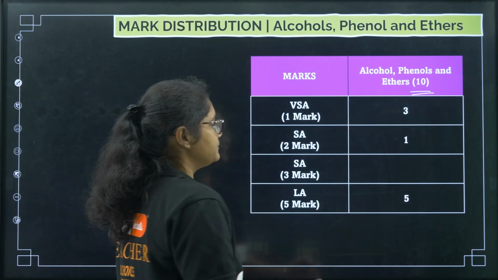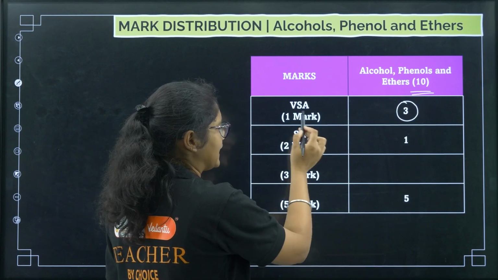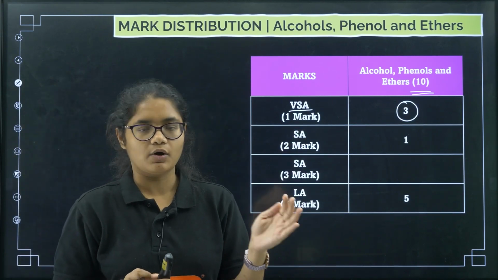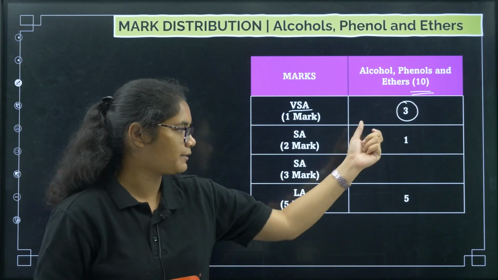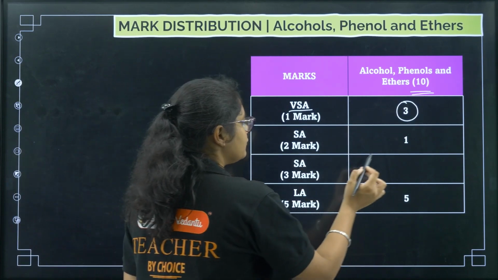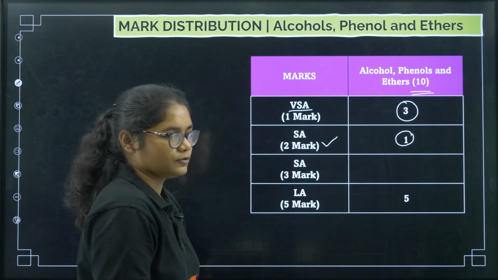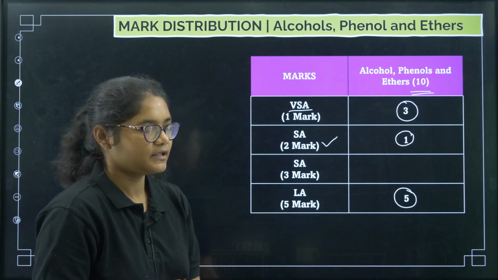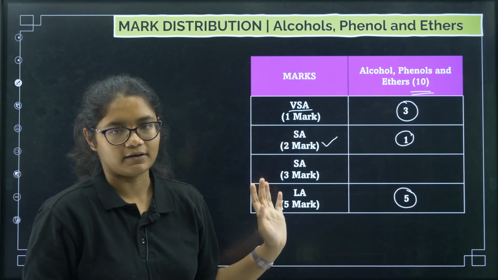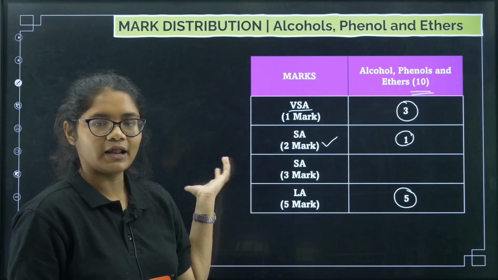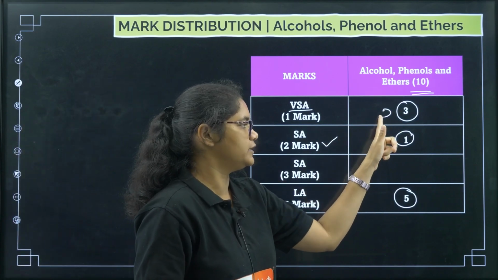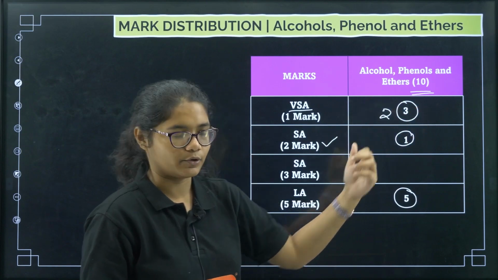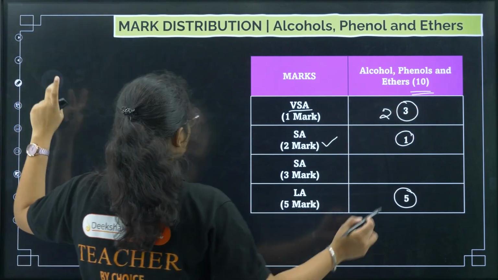In that there will be 3 MCQs, 3 one-marker questions. It can be MCQ or it can be asked in fill in the blanks. Then there will be 1 two-marker question and, as usual, an organic 1 five-marker question. So you can see 5 plus 2 plus 3 is 10. The same pattern was there for haloalkanes and haloarenes also. It was 5 plus 2 plus 3 there too. Okay, clear.